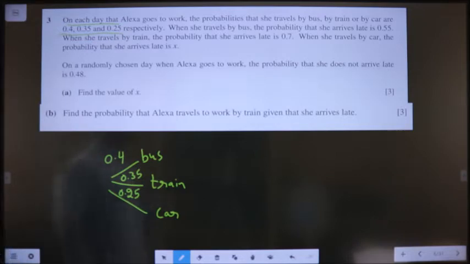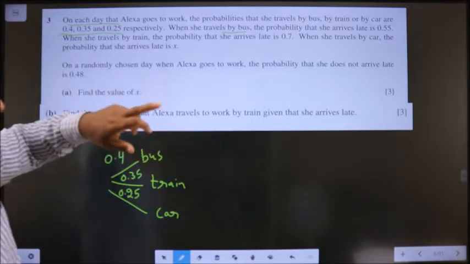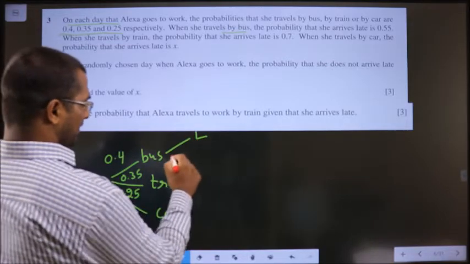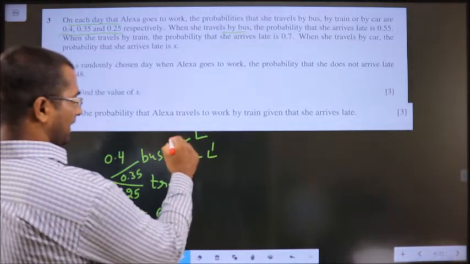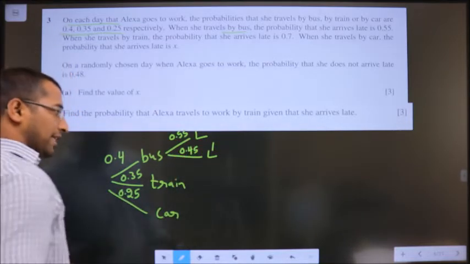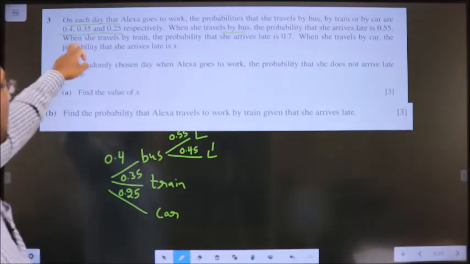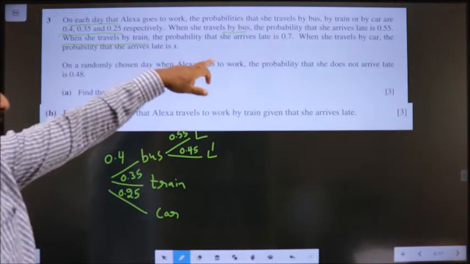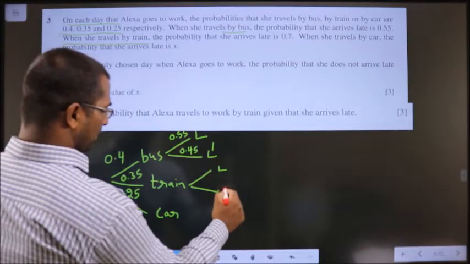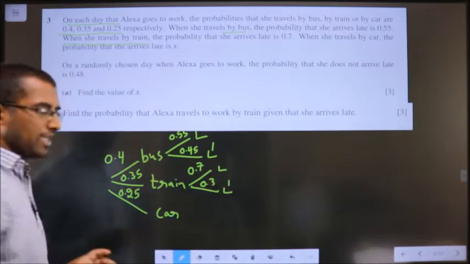Next, when she travels by bus, the probability that she arrives late is 0.55. So for bus, late is 0.55, so not late will be 1 minus 0.55, which results in 0.45. Next, when she travels by train, the probability that she arrives late is 0.7. So for train, if late is 0.7, not late will be 0.3.